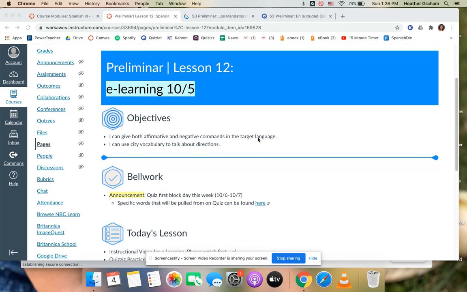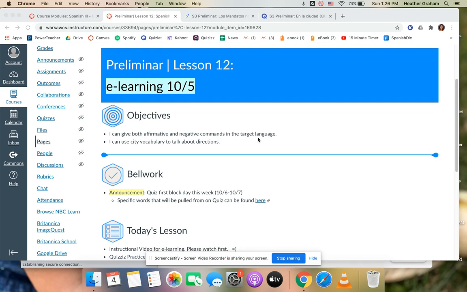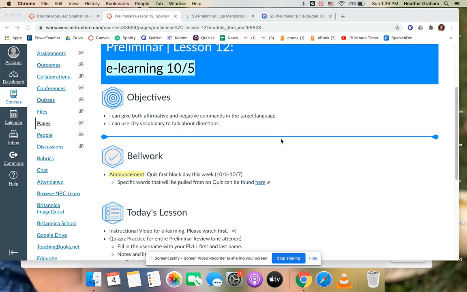Ya estamos en octubre. Nuestros objetivos para hoy, our objectives today: I can give both affirmative and negative commands in the target language, like we talked about on our last block day of this past week. And you can find those notes on lesson 11 if you would like, and I'll pull them up here in a second. Our second objective is I can use city vocabulary to talk about directions, okay?